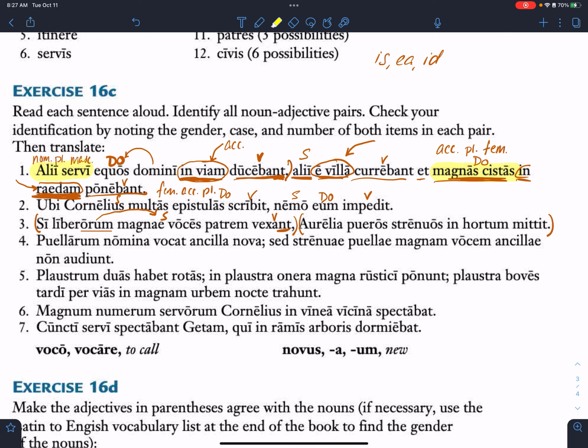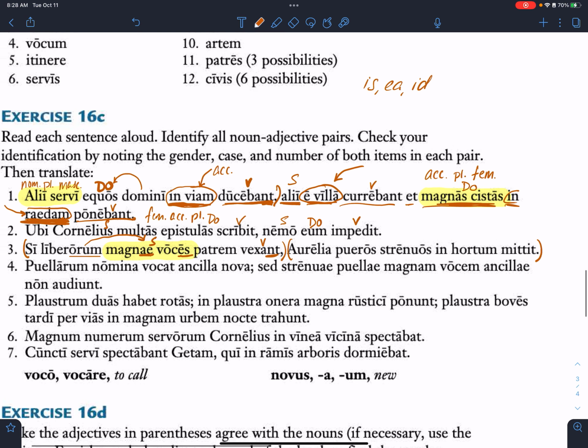And do we have a noun adjective pair here, magnae and voces? Yeah. All right, so let's think about it. AE and ES, those endings don't look the same, but if you were to check it out, they do indeed agree in gender, number, and case. In order to do this, we need to know our third declension endings and our first and second declension adjective endings.